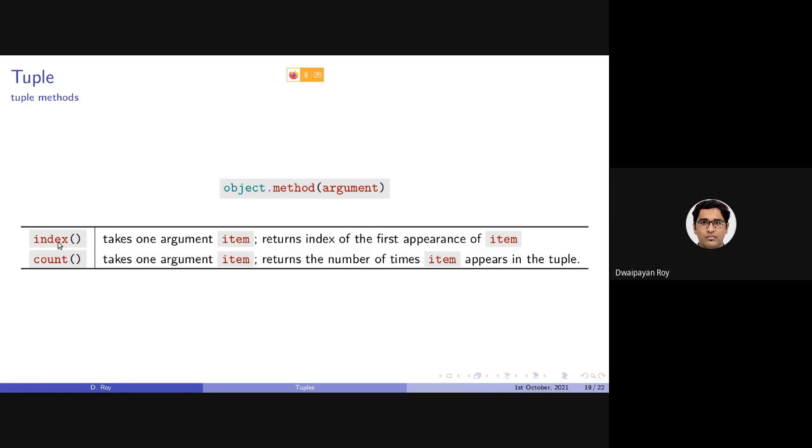Similar to the index method in list, the index method in tuple takes one argument and returns the index of the first occurrence. Count takes one argument, the item that you want to search, and returns the number of times the item appears in the invoking tuple. This is exactly the same as we have used in list.